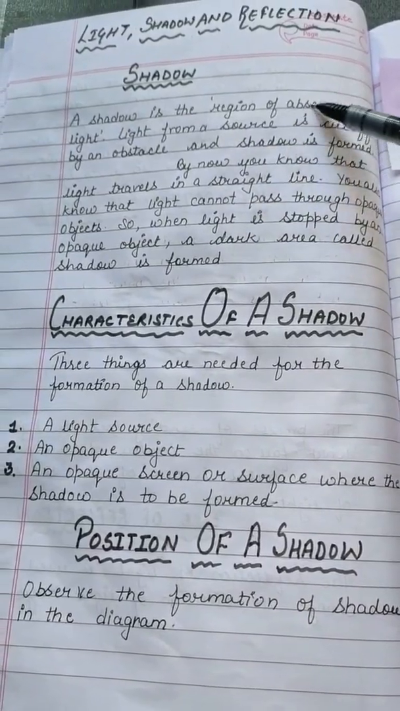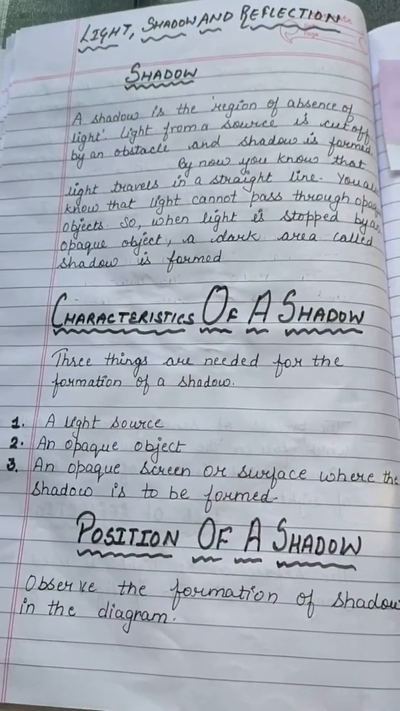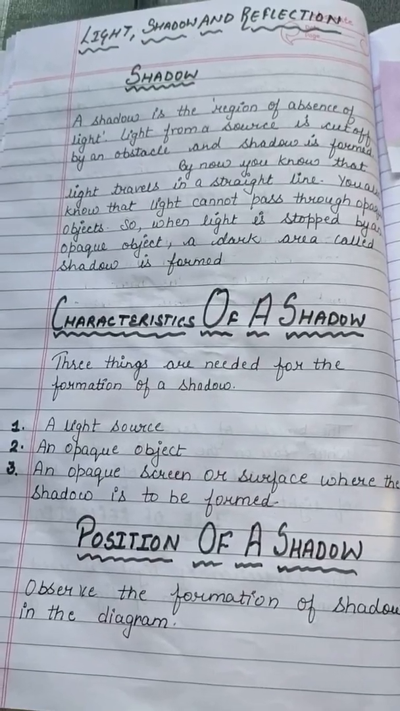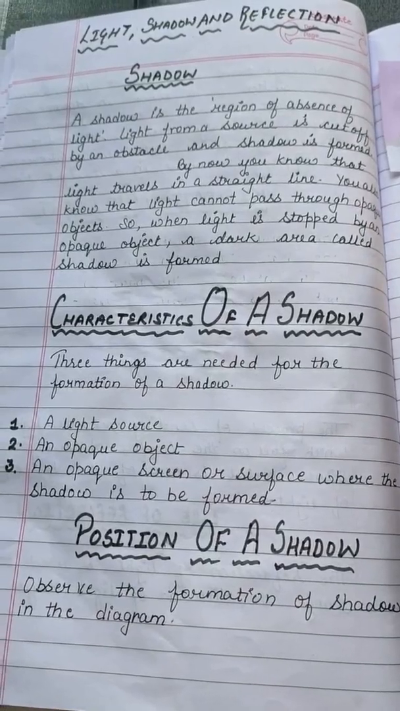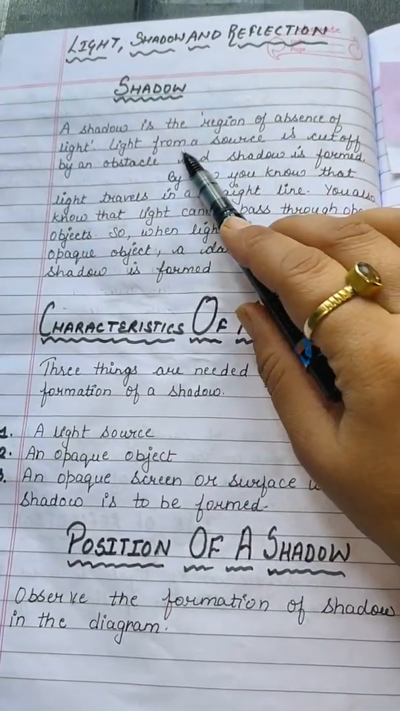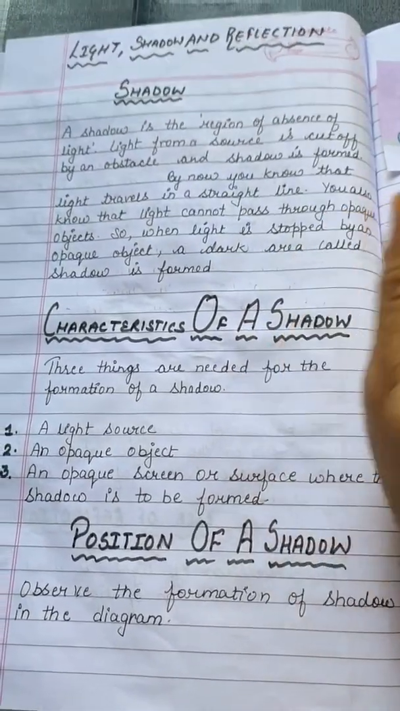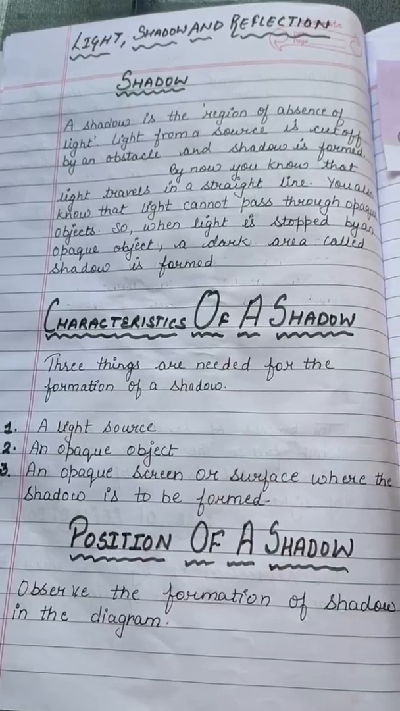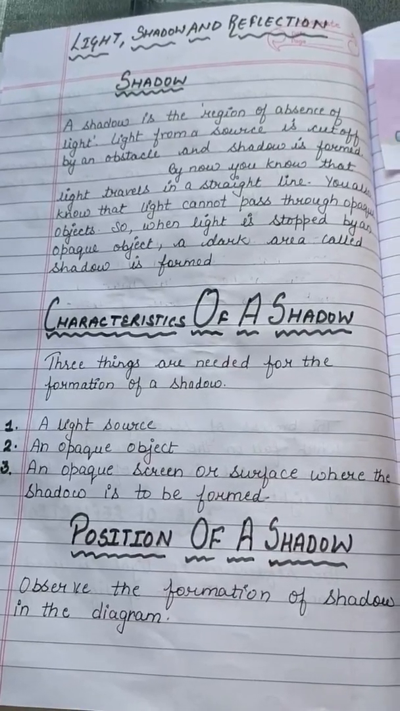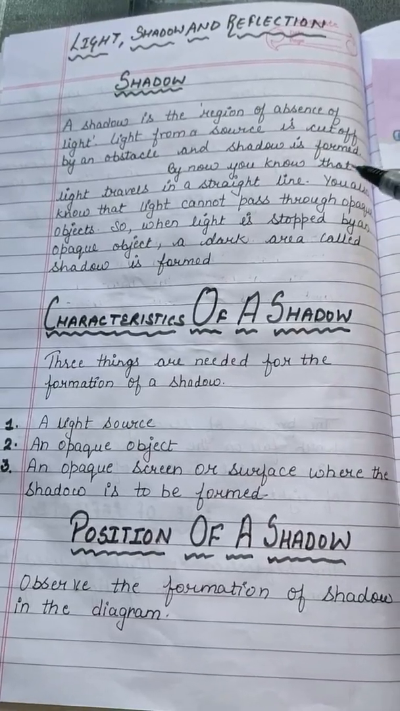A shadow is a region of absence of light. So a shadow is that region where there is no light, and light from a source is cut off by an obstacle and a shadow is formed. When light is cut off by any opaque object, the shadow is formed.